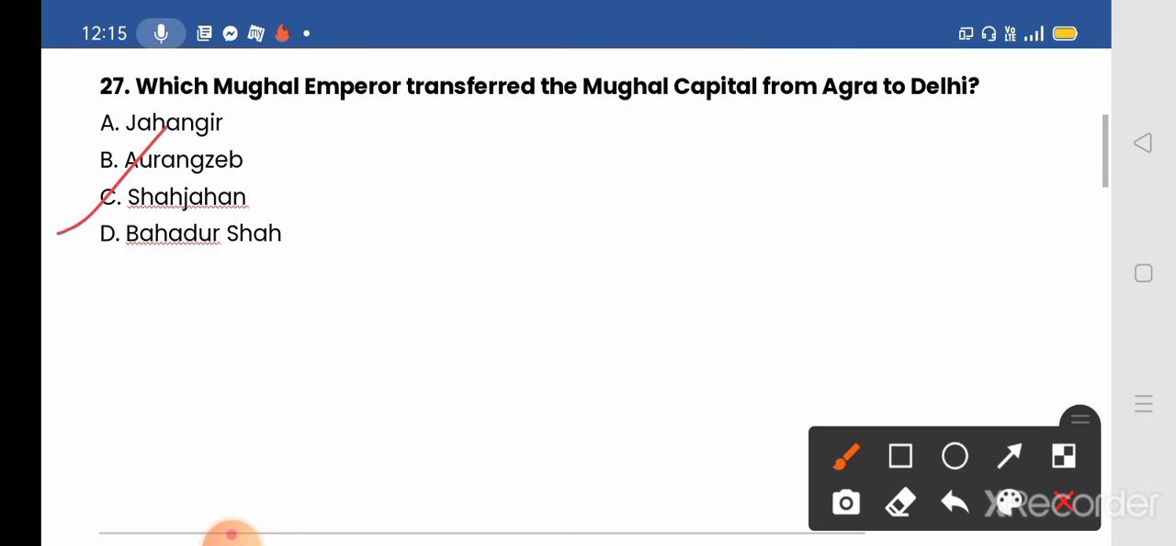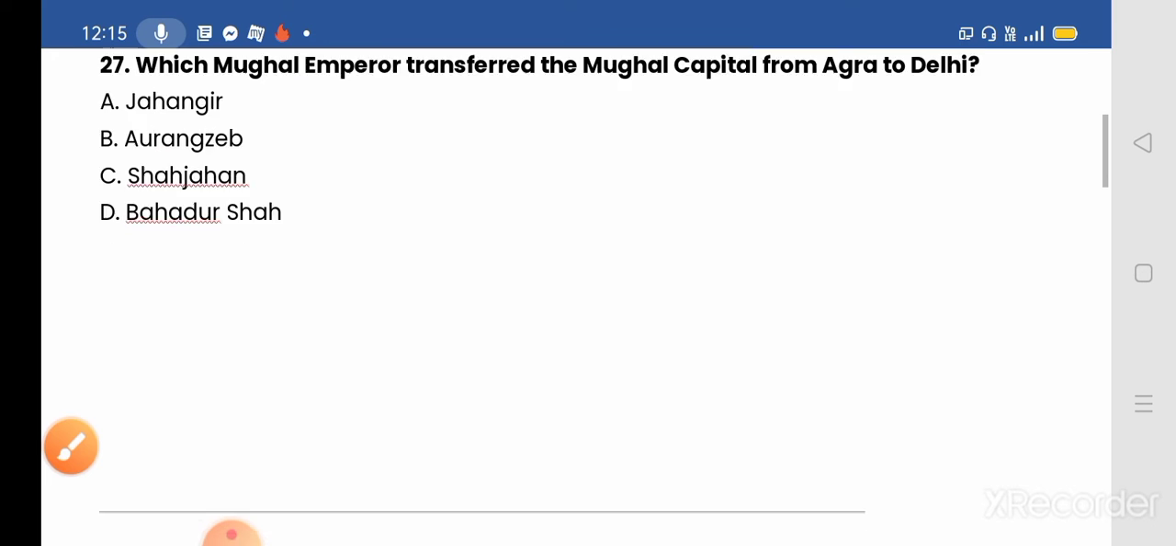The first Mughal emperor to crown Agra as the capital of the Mughal Empire was Akbar, in the year 1526. So Akbar shifted his capital from Delhi to Agra, and later the capital of the Mughal Empire was shifted from Agra to Delhi again by Shah Jahan in the year 1638. Okay, next we move to our next question.